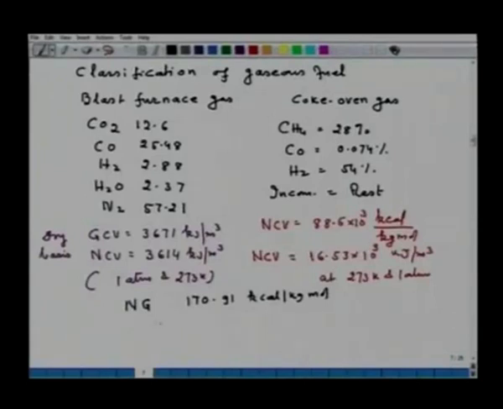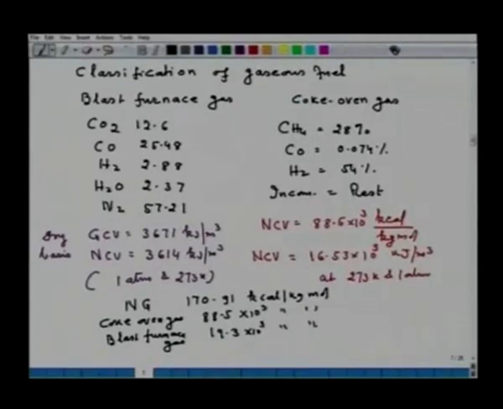Then coke oven gas, as we have just calculated, 88.5 into 10 to the power 3 kilocalorie per kg mole, and then blast furnace gas, the value is 19.3 into 10 to the power 3 kilocalorie per kg mole.